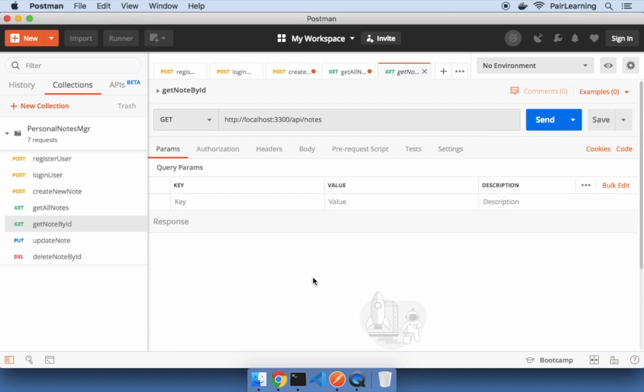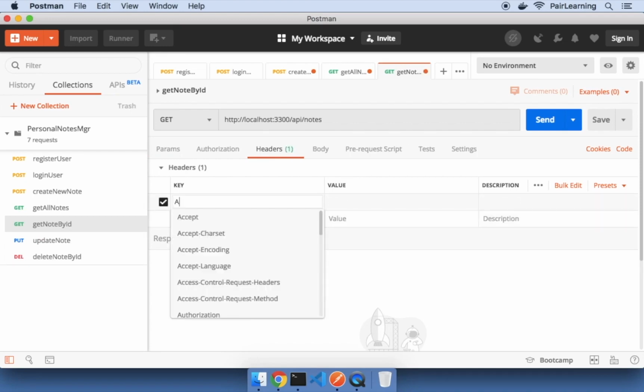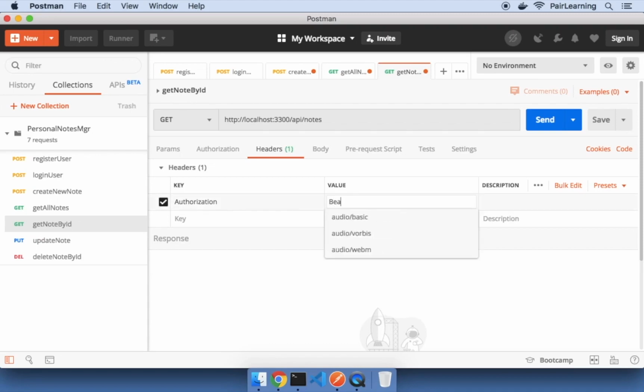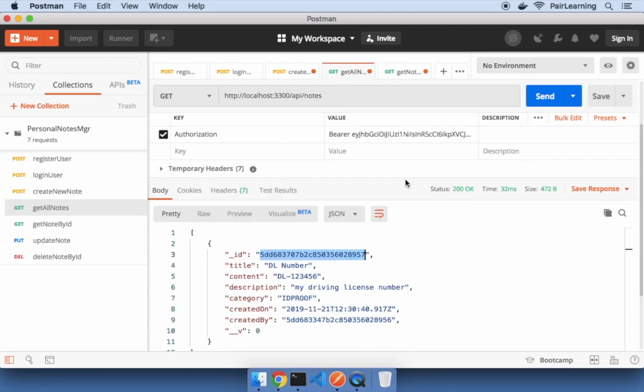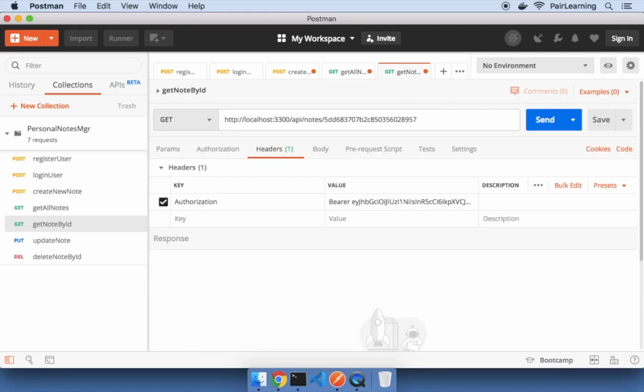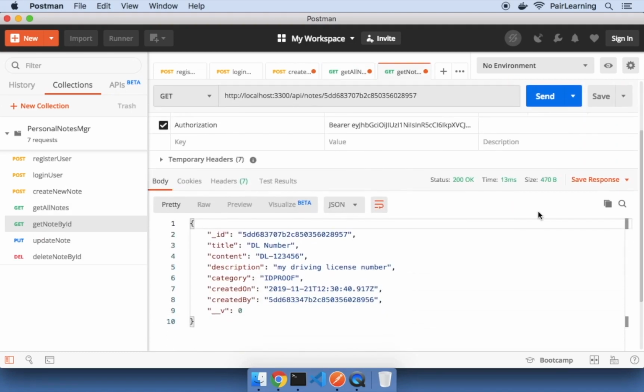We can access a particular note object by sending a get request at /API/notes followed by the note ID. So provide the auth header and add the note ID of the note created in the previous request as a path parameter. This returns a single JSON object.